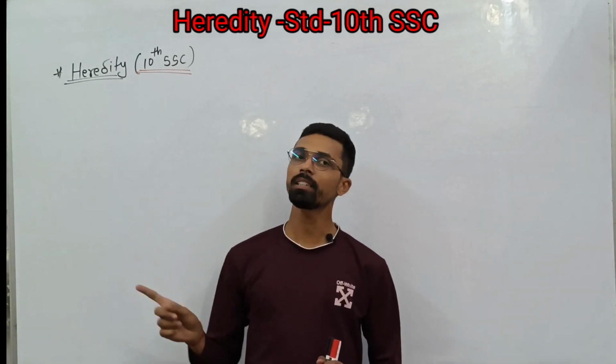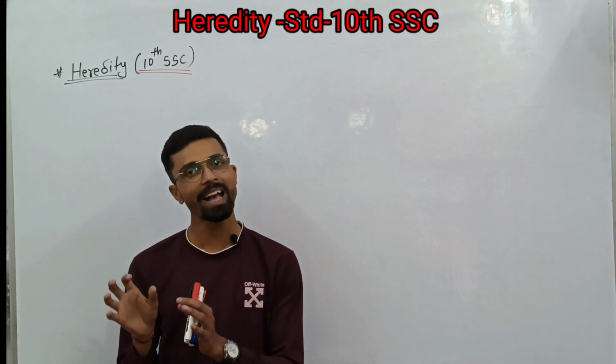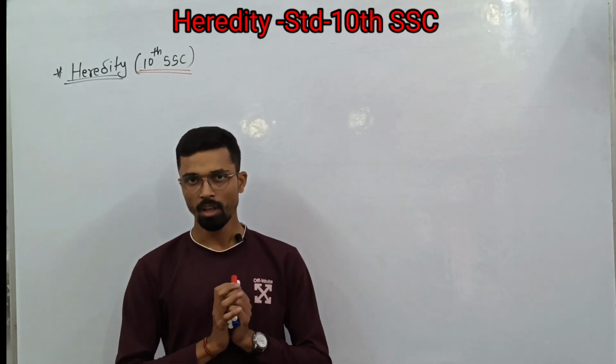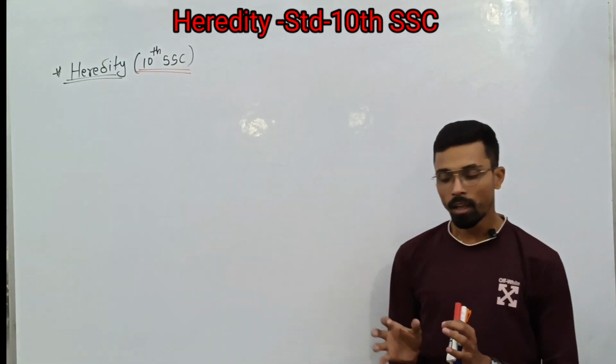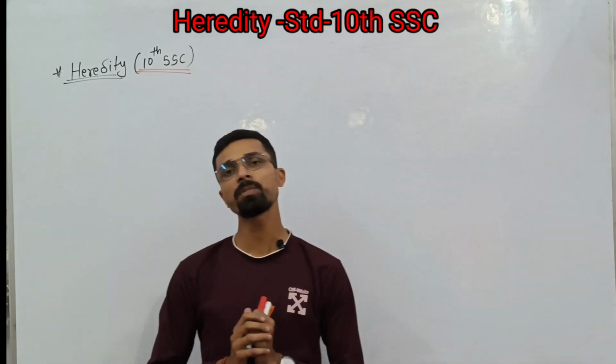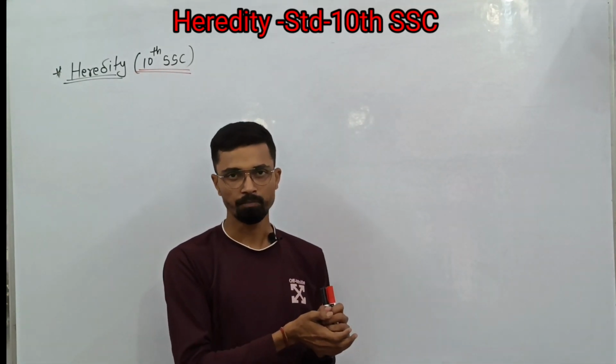In class 9th we have already studied about heredity and variation. In that topic, basically Mendel said how genes are transferred from one generation to another generation.